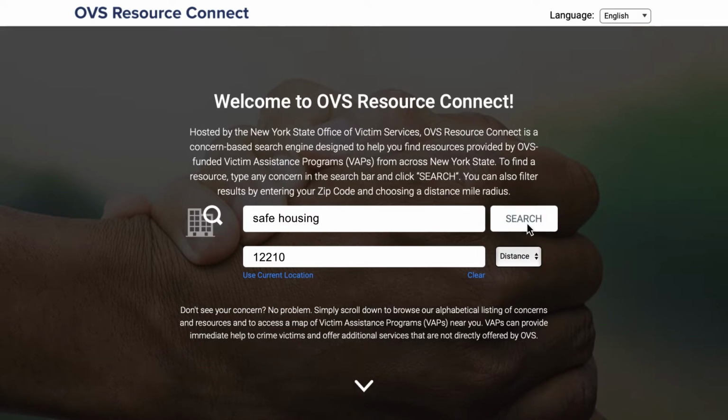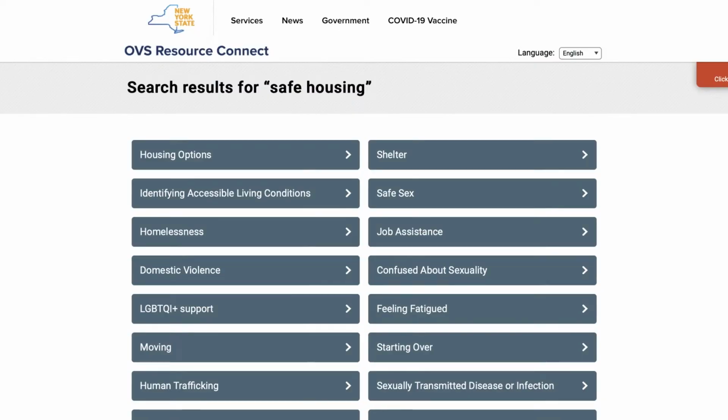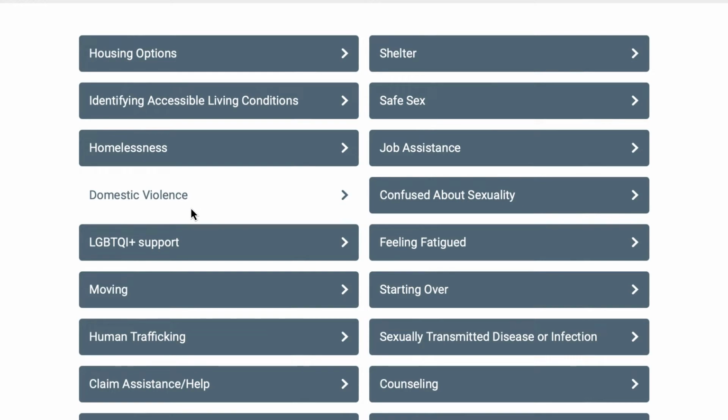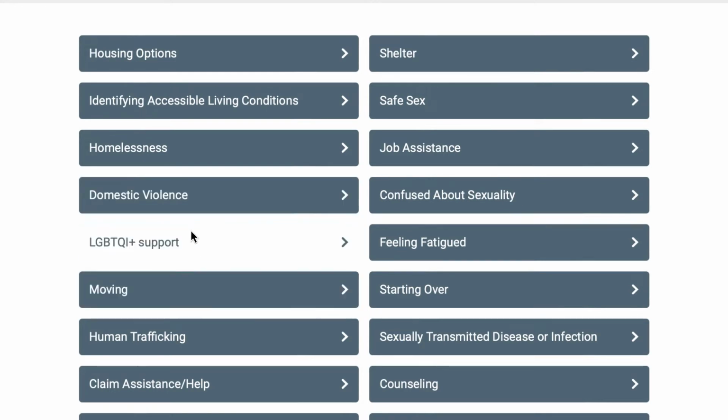Then click Search. OVS Resource Connect maintains thousands of keywords associated with nearly 100 different concerns. The more keywords you use in your search, the better the results. When searching by keyword, resources will automatically populate on a new page. You can navigate through each concern to find the one that relates closest to your initial search.